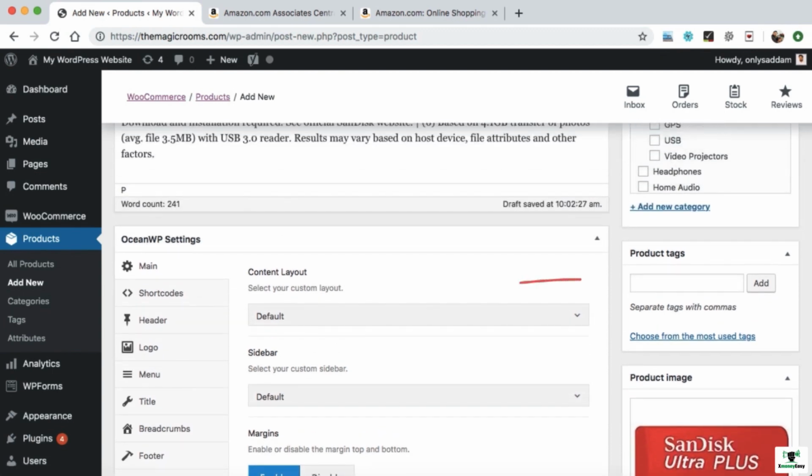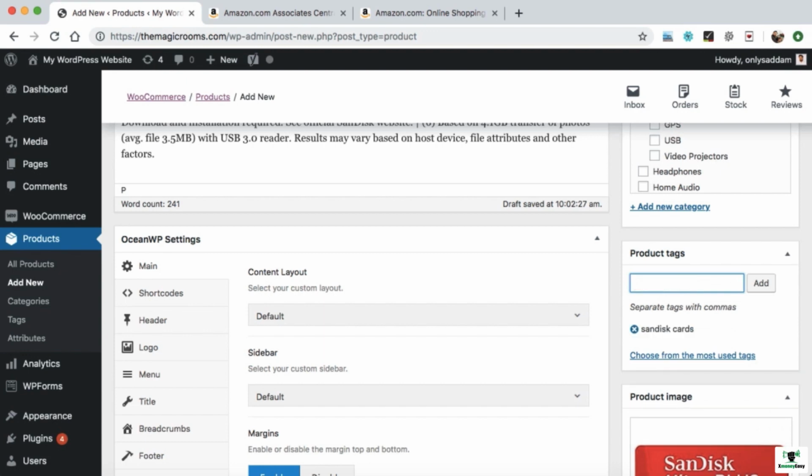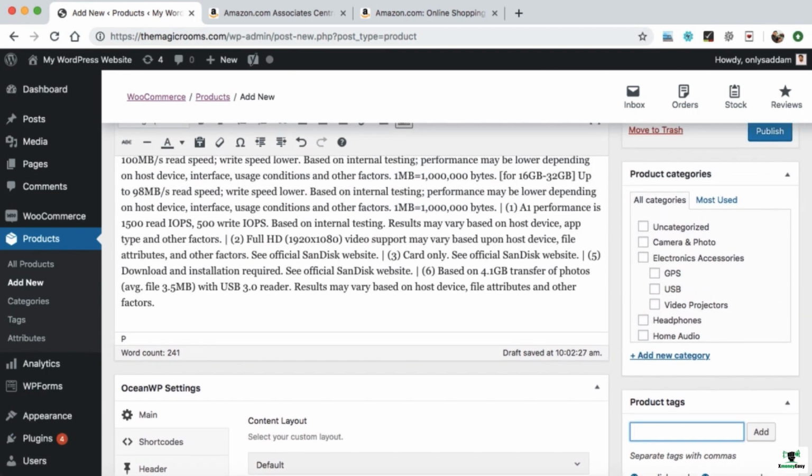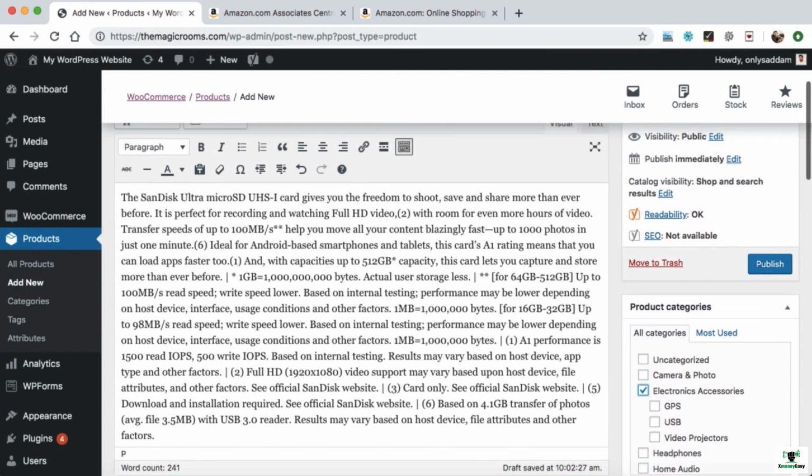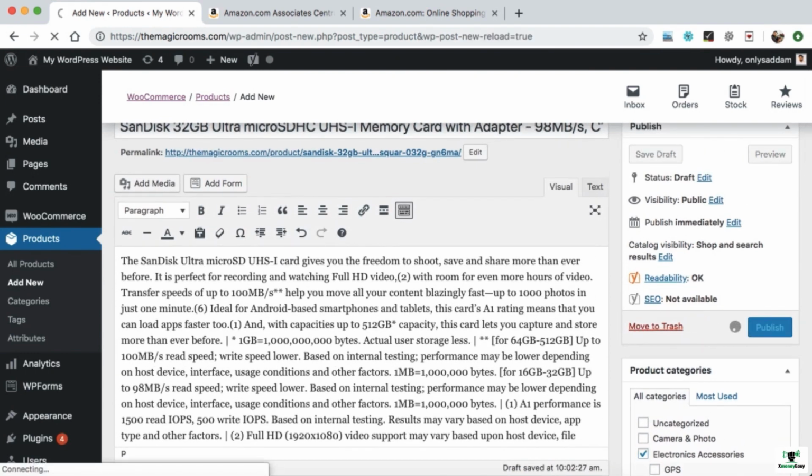Now if you want to add some product tags, you can simply add them over here, like SanDisk cards, or you can also add memory cards. Whatever tags you would like to add, you can add them one by one over here. Now product categories. As this product is going under electronics, we can simply mark electronics. If there is any subcategory, you can mark it, otherwise leave it as it is. At last we have to publish. So that's so easy to create an Amazon affiliate product on your Amazon affiliate website.